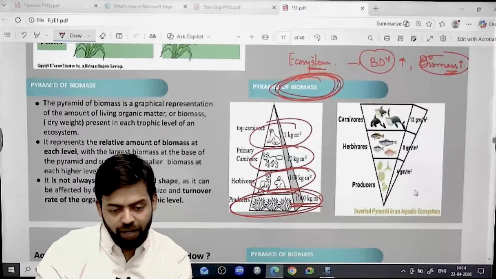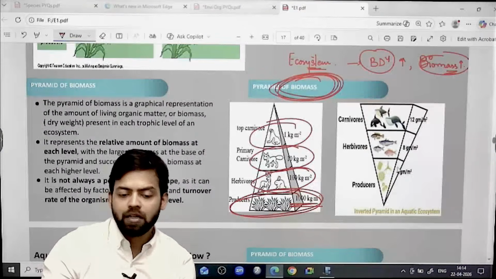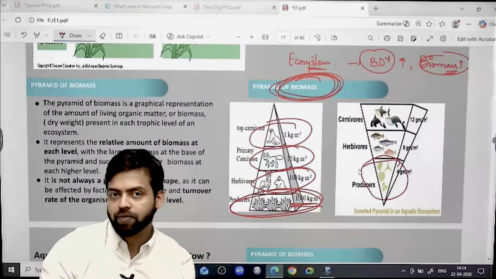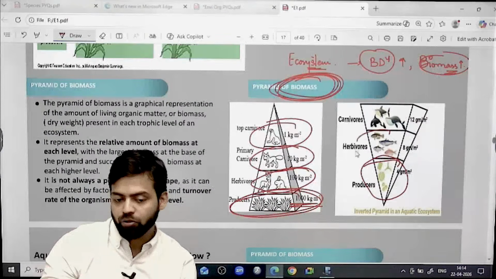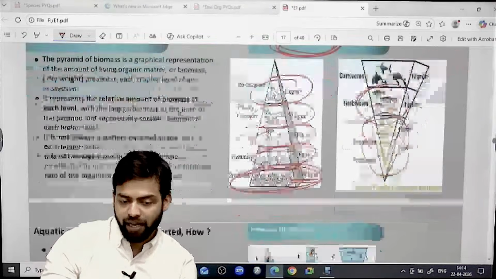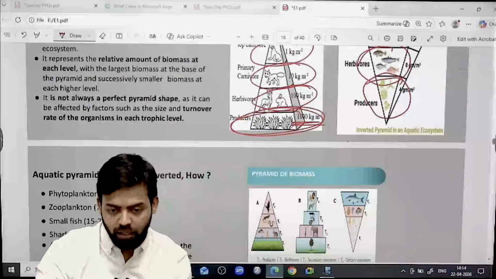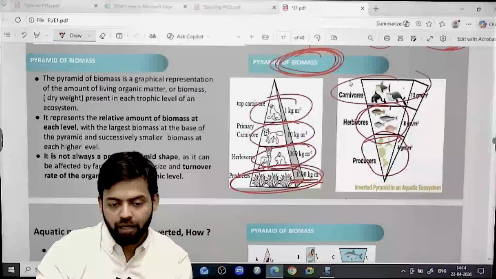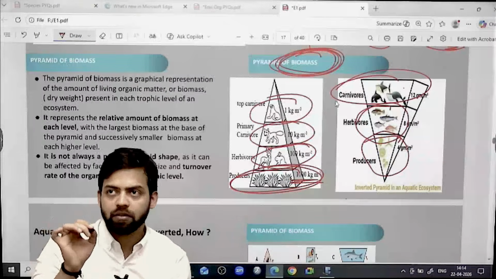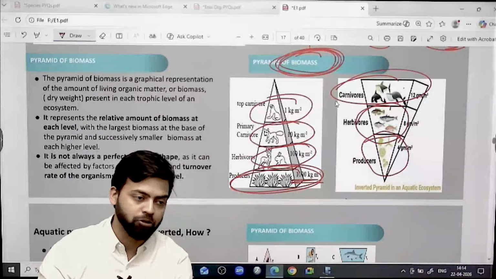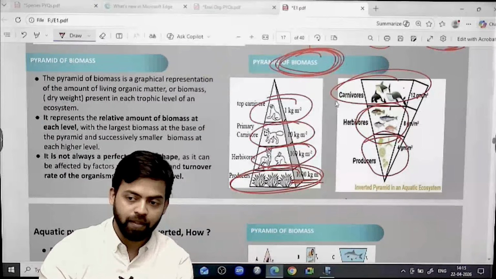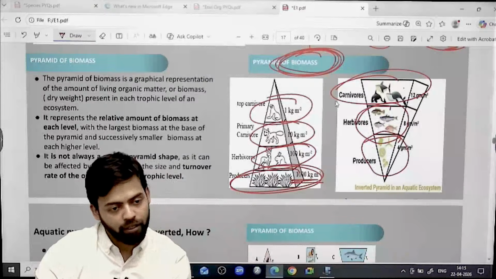But in case of aquatic ecosystem, less producers, less phytoplankton and algae biomass can lead to more herbivores, which can lead to more biomass of carnivores. So that's why this biomass is more in case of aquatic ecosystem. Okay, so this becomes very, very important.